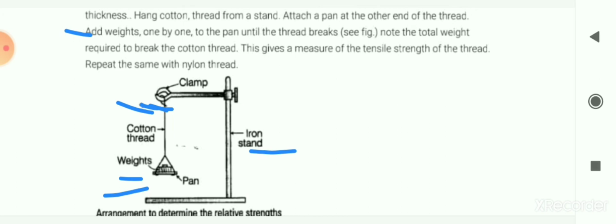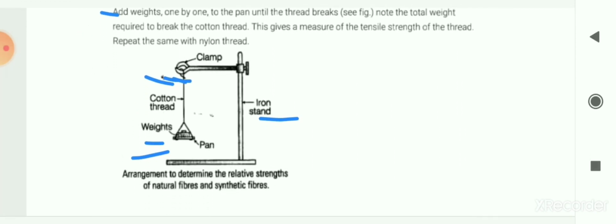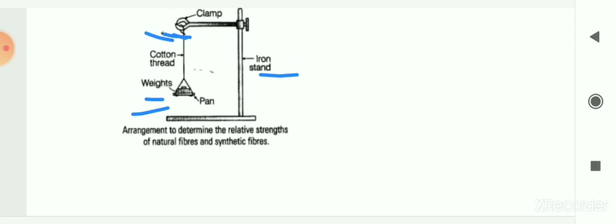This gives the measure of the tensile strength of the thread, and we have to repeat the same activity with the nylon thread. After completing this activity with the cotton thread and nylon thread, you will find the observation like this.